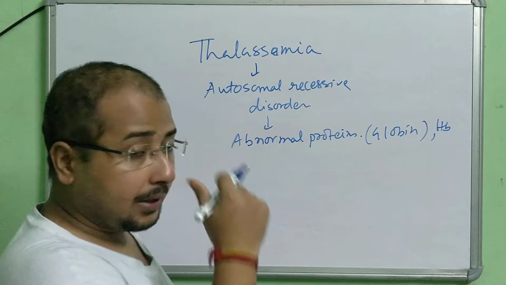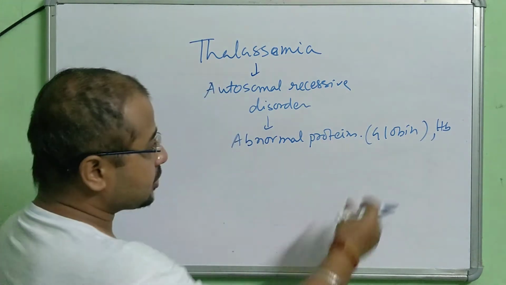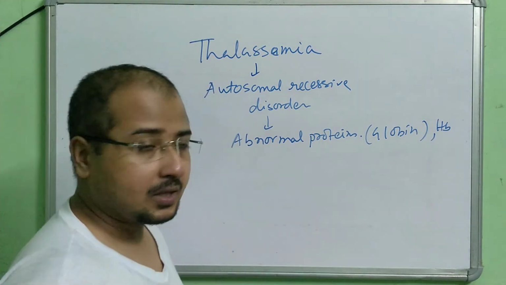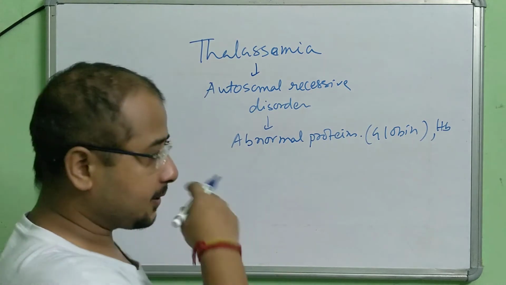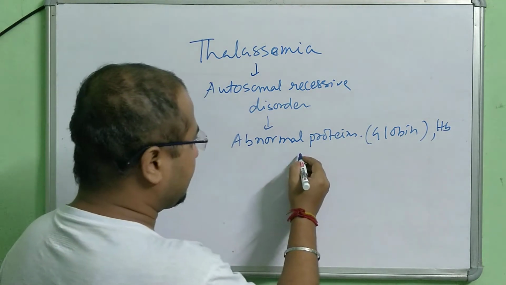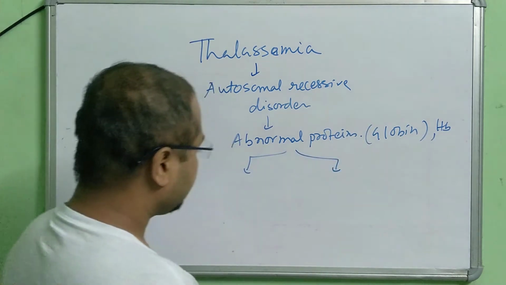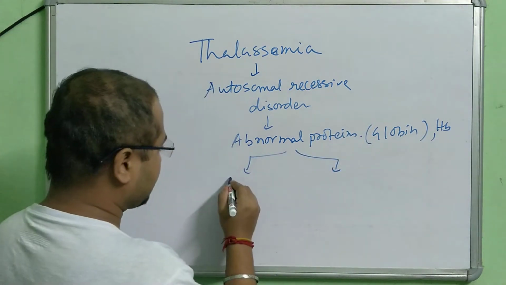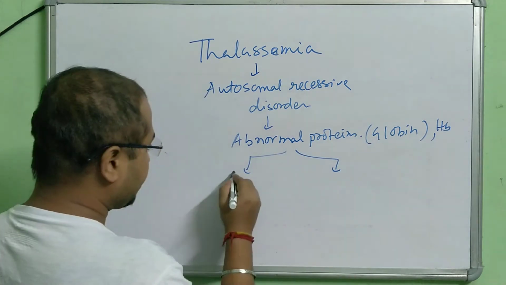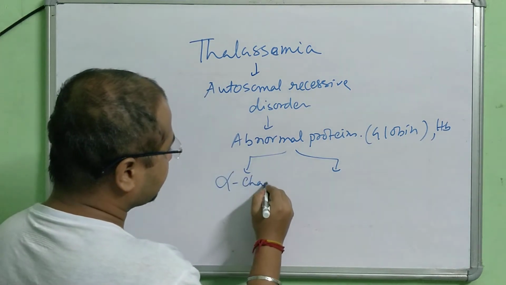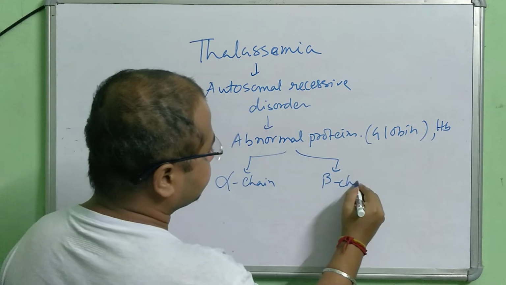So what kind of abnormalities? This globin protein present in the hemoglobin, that is a part of RBC, is basically made up of globin protein having two types of polypeptide chains: alpha chains and beta chains.